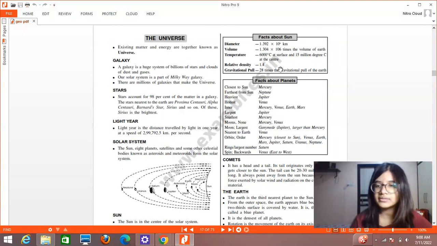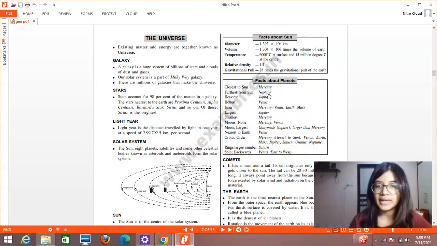Then let us talk about some facts related to the sun. Diameter is estimated to be at 1.392 into 10 to the power 6 kilometers. Then volume you can see. Then temperature is 6,000 degrees Celsius at surface and 15 million degrees Celsius at the center. This figure is important, 6,000 degrees Celsius at the surface. Relative density is 1.4, and gravitational pull is 28 times the gravitational pull of the earth. So you can see how powerful is the gravitational pull of the sun in comparison to that of the earth. It is 28 times stronger than the gravitational pull of the earth.